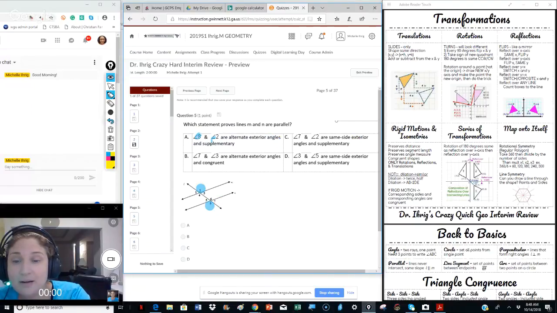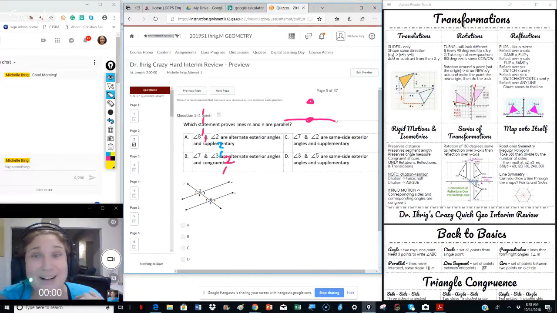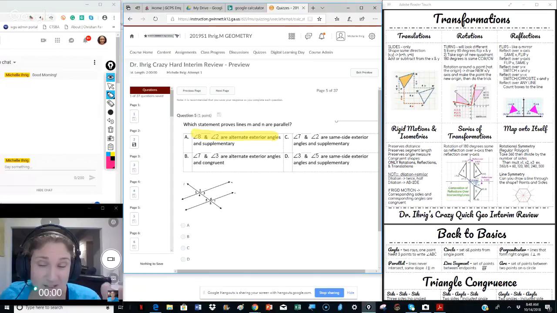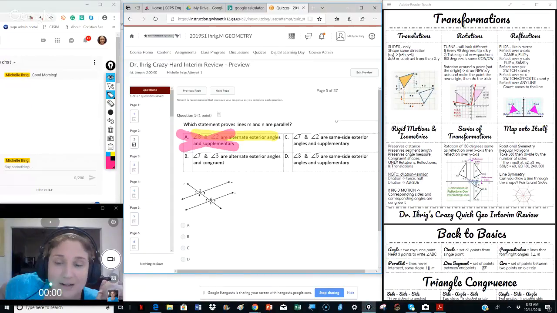Catch got me there. This is when Dr. Erie makes a mistake and we learn from my mistakes. So this says 8 and 2 are alternate exterior angles, which is true. But they are not supplementary. Alternate exterior angles are congruent. So that is incorrect.